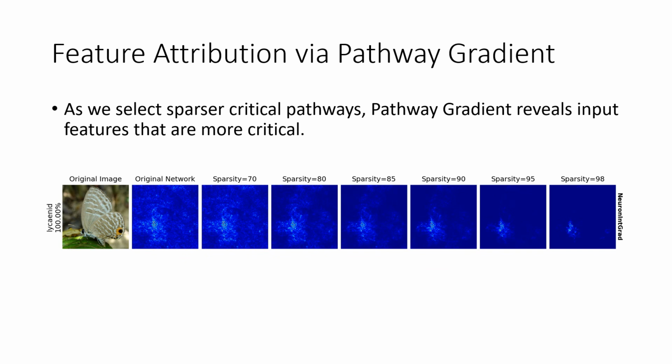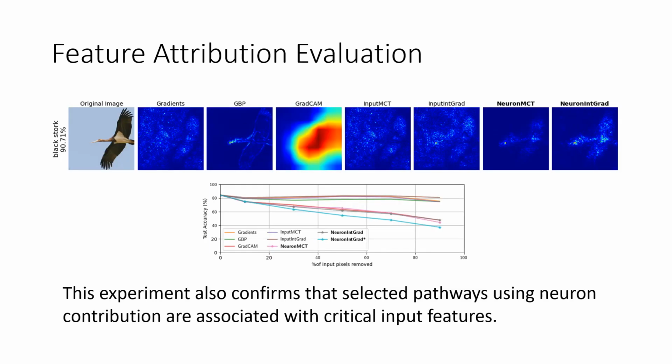In this image, we observe the pathway gradient for critical pathways of different levels of sparsity. As we select sparser critical pathways, pathway gradient reveals input features that are more critical. We compare the pathway gradient method with several feature attribution methods. Pathway gradient generates saliency maps at the same resolution as the image. Below, we also see a feature importance evaluation experiment for different attribution methods. We observe that pathway gradient is indeed identifying critical input features and is not just visually interpretable. This experiment also confirms that selected pathways using neuron contributions are associated with critical input features.